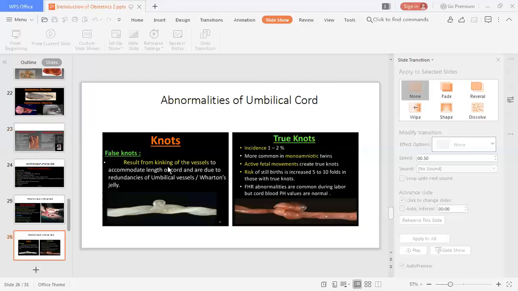Active fetal movements create true knots. The risk of stillbirth is increased by 5 to 10 fold in those with true knots, and FHR abnormalities are common during labor, but cord blood pH values are normal. That is the drawback. See, this is where the actual knot has taken place. So that is a true knot.